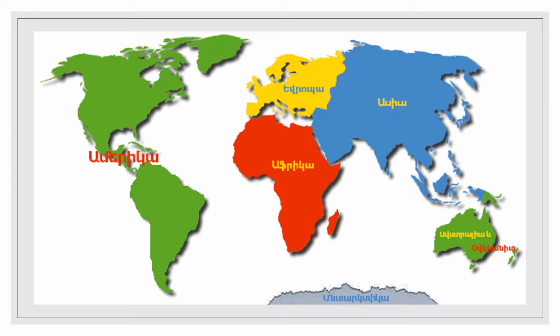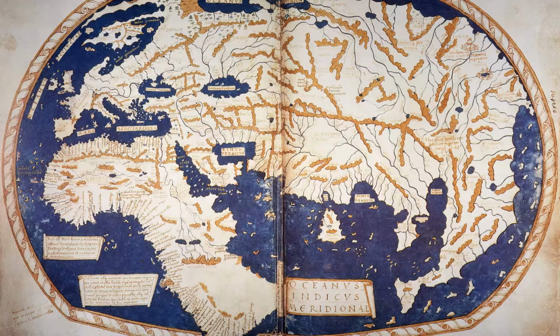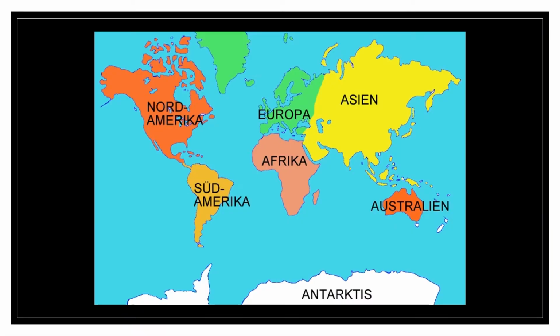And it doesn't seem like the French are the only ones that think this way. This map is in Armenian. There are also certain maps that think that Europe and Asia should be one continent called Eurasia. And of course, maps have changed throughout history as well. However, we will be discussing the seven continents, such as are displayed in this German map here.